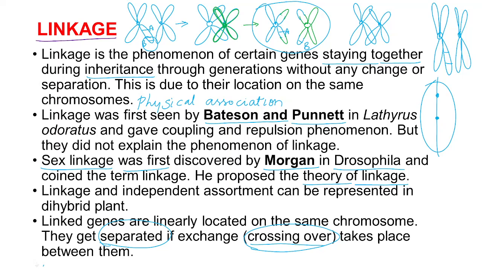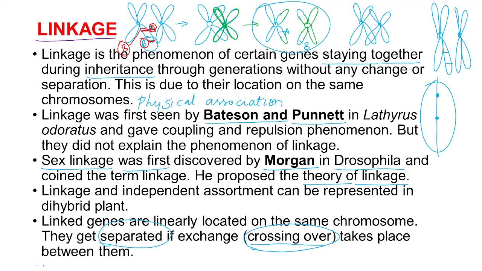Next, see the crossing over and the linkage. If linkage is very strong, that means if the genes are placed very near to each other, say for example, in the diagram which I have drawn, gene A is here and gene B is here, which are very far away from each other, yes or no? If they are present very near to each other like this, with this as gene B and this as gene A, then what will happen? Separation will not take place even after crossing over.